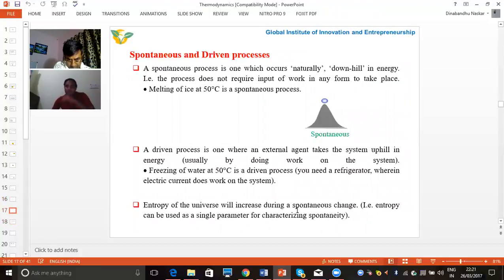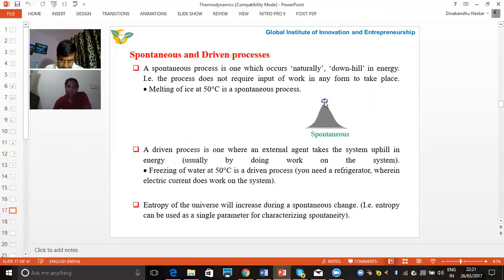Now we are going to give some concept of a spontaneous and driven process. A spontaneous process is one which occurs naturally. That means in this case we are not going to give any extra force. You can see here.